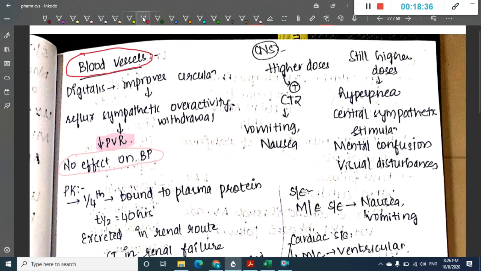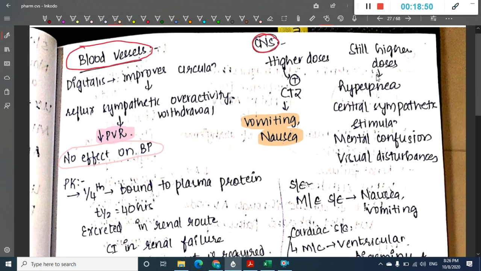Then, what does it do on the CNS? At higher doses, it activates the CTZ, that is the chemoreceptor trigger zone, and as a result it causes vomiting and nausea. At still higher doses, it causes hyperpnea, central sympathetic stimulation, mental confusion and visual disturbances.